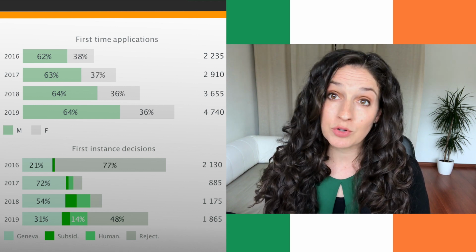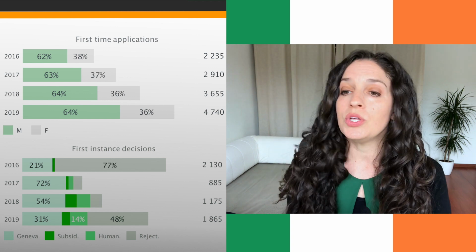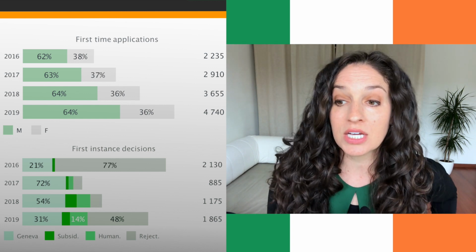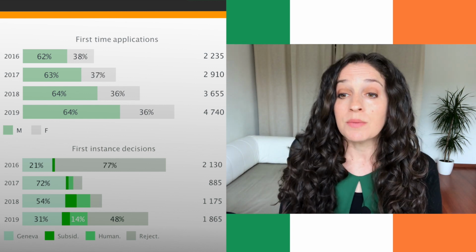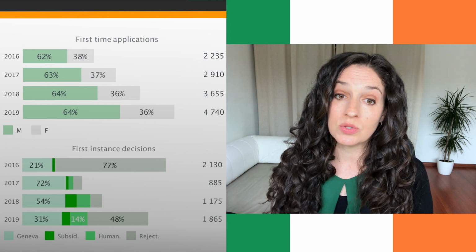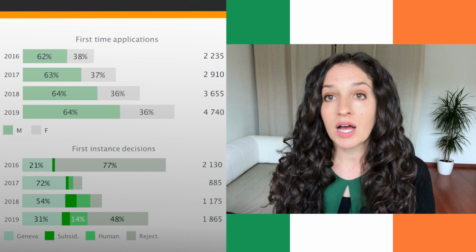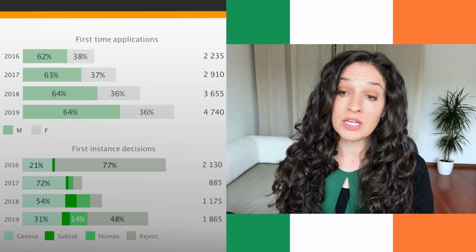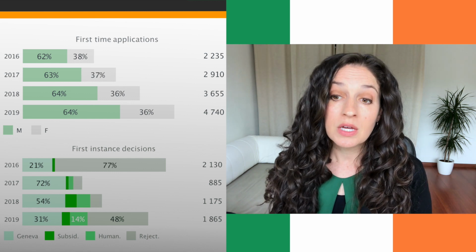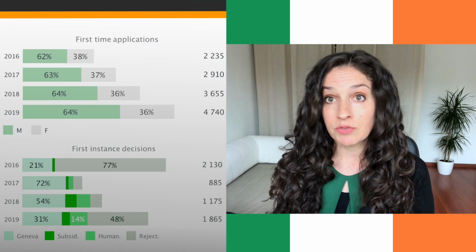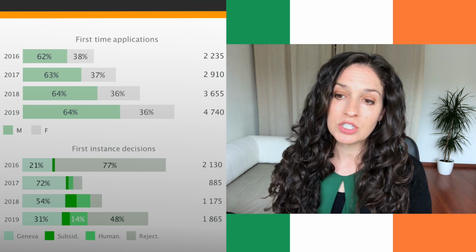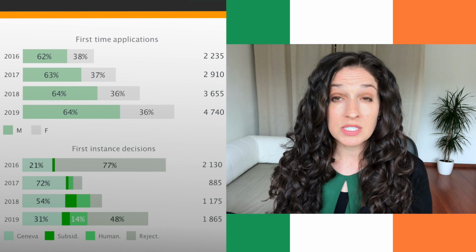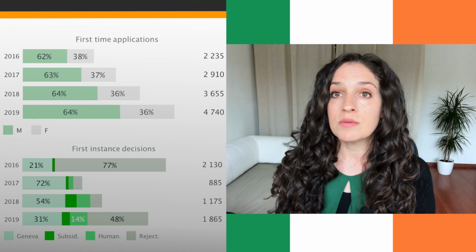If we now look at the first instance decisions, what you can also see here is that there's actually quite a lot of rejections, particularly in 2016 and in 2019. A very high number of the applications put in were actually rejected. There were still those that did receive refugee status, though, under the Geneva Convention, as well as some kind of other subsidiary protection or some type of visa for humanitarian assistance.